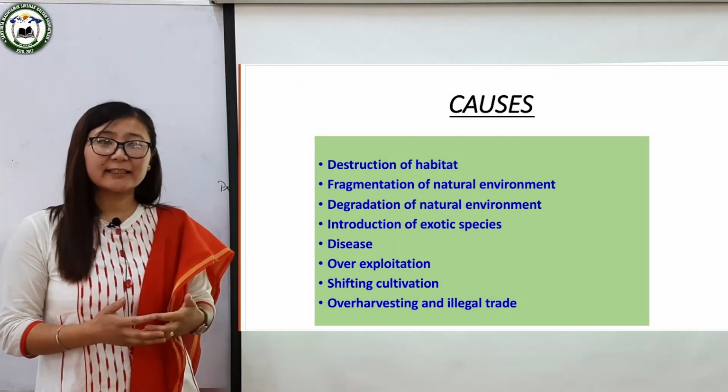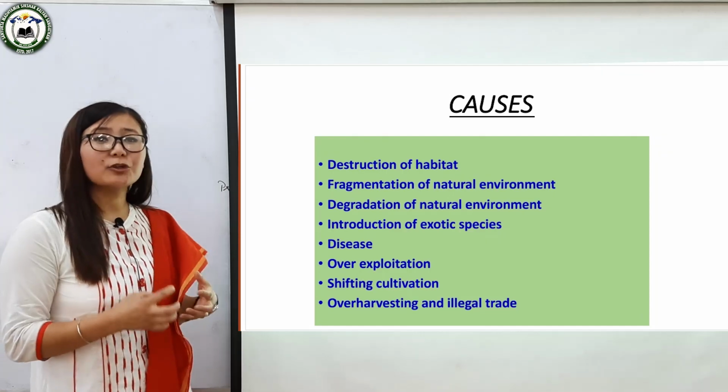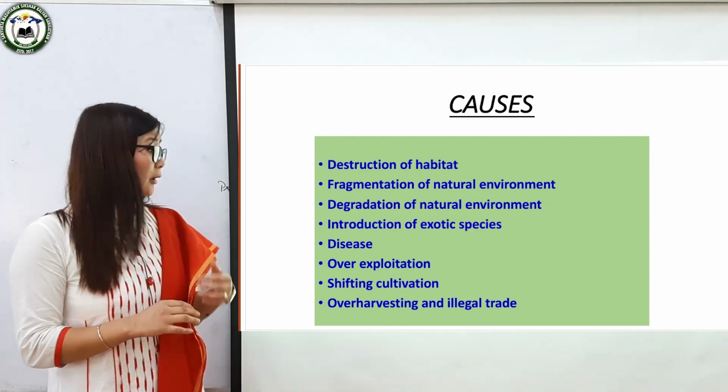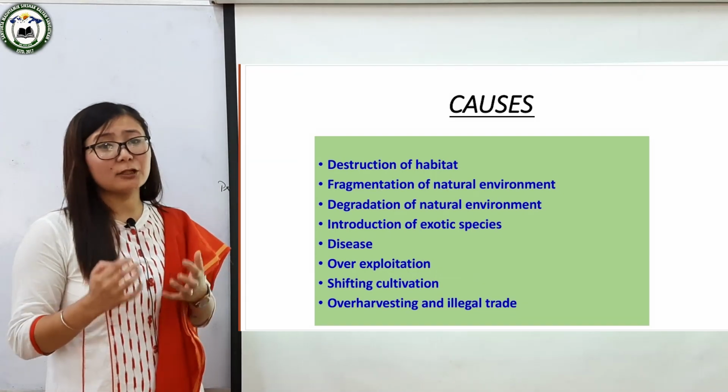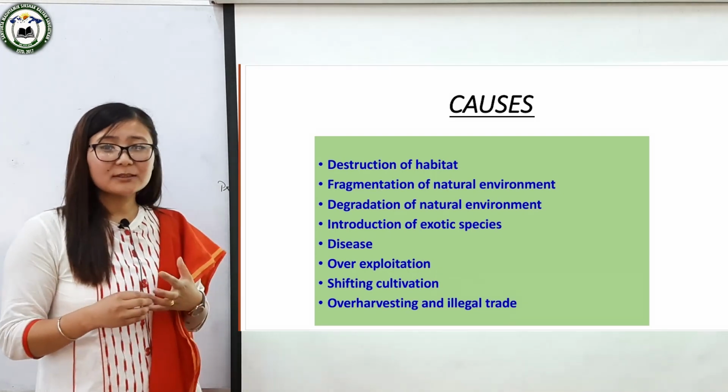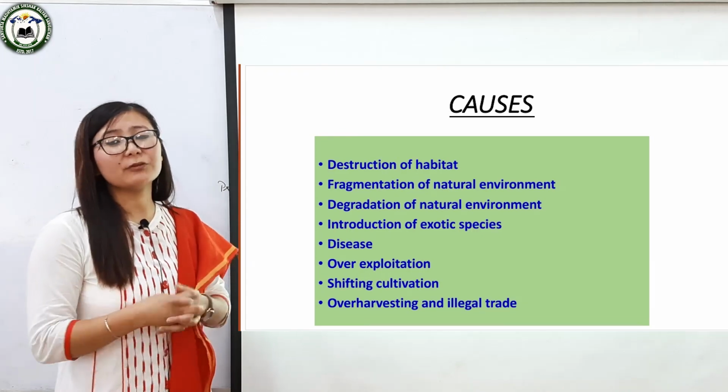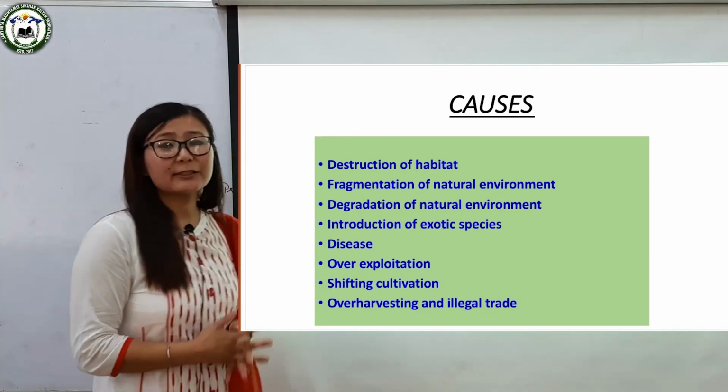Next factor is overexploitation. Overhunting, overfishing and overharvesting have contributed to the loss of biodiversity, killing numerous species of plants and animals over several hundred years. Next factor is shifting cultivation.